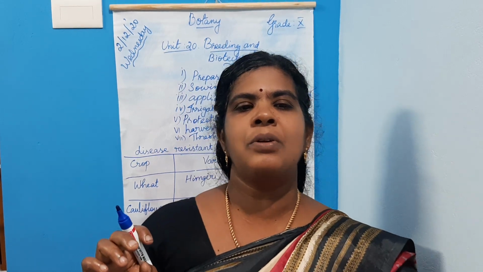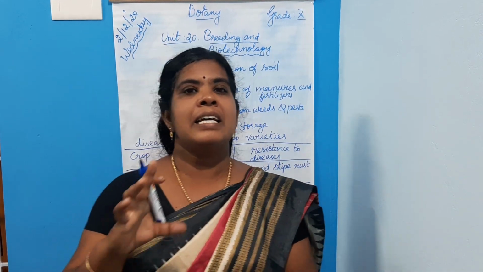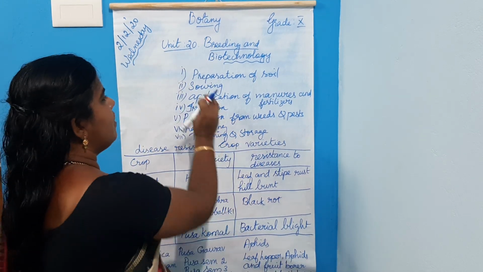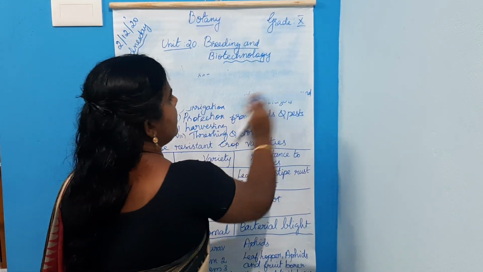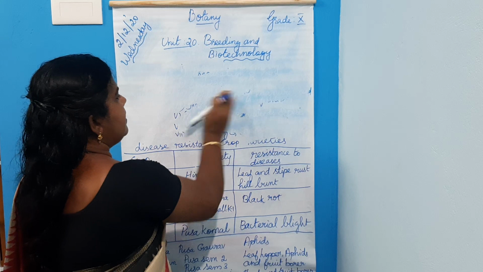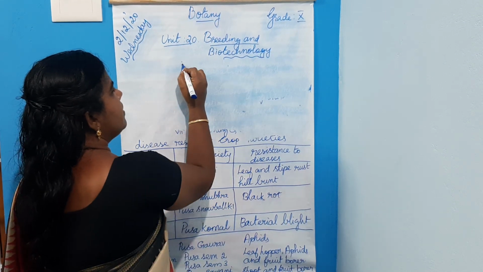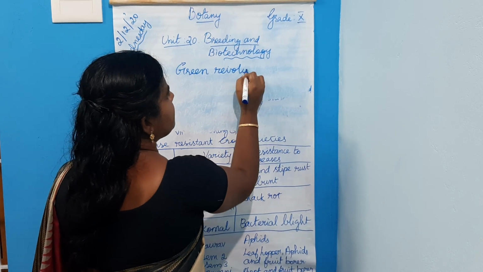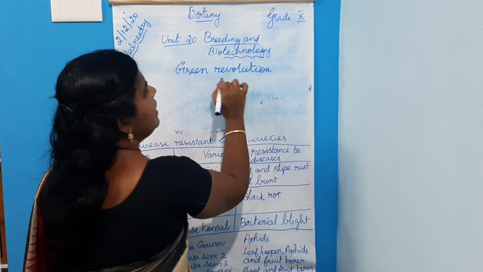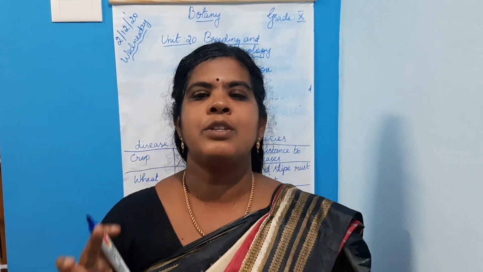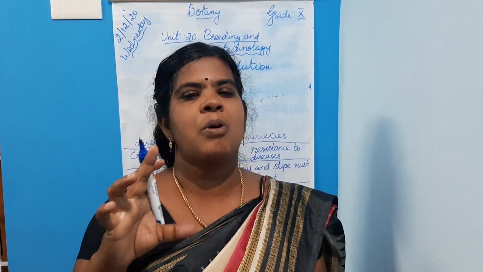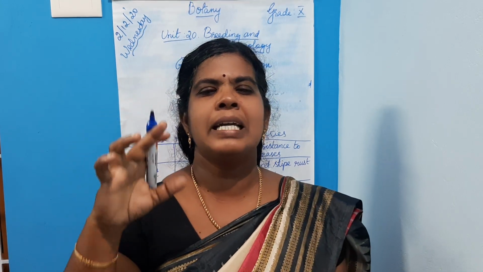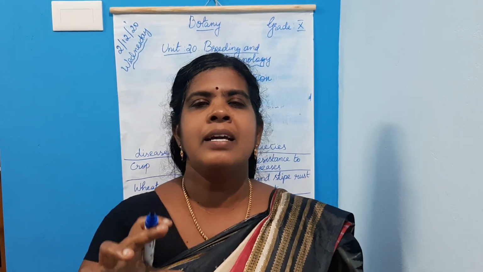Next is the green revolution. What do you mean by green revolution? It is the process of increasing food production through higher yielding crop varieties and modern agricultural techniques in underdeveloped and developed nations.